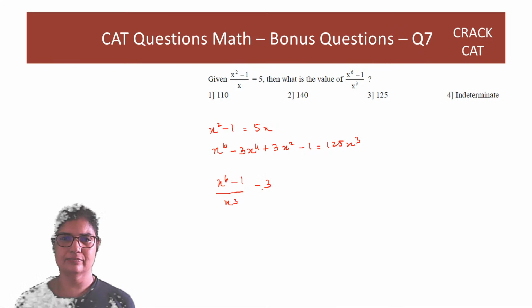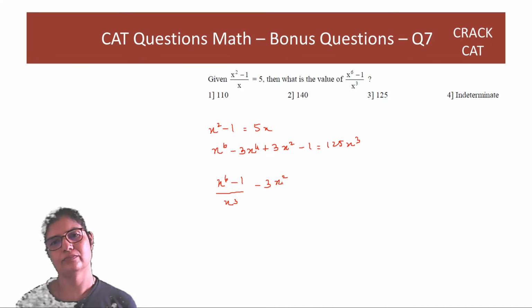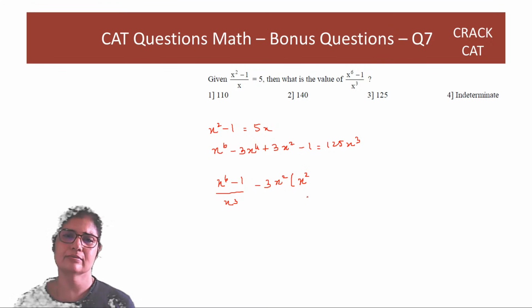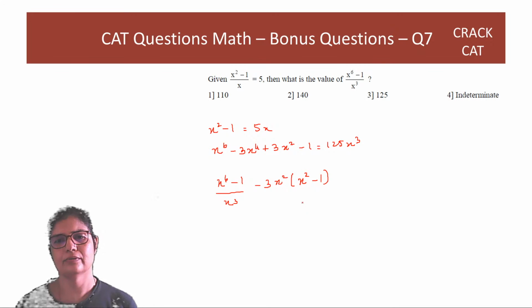Minus 3 times x square, x square is common, right? You are left with x square minus 1. This also is divided by x cube.